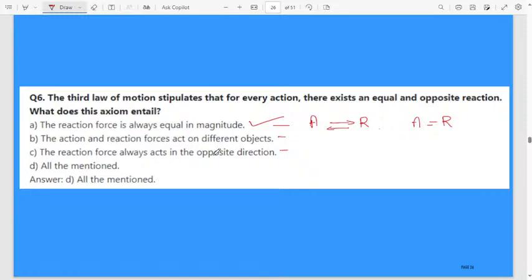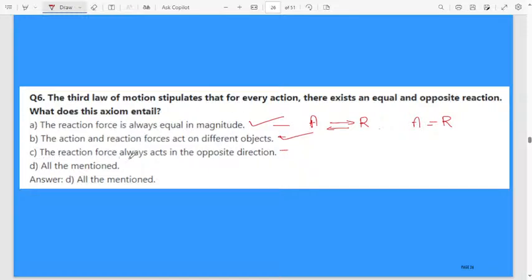When I throw the ball at the wall, it exerts an equal and opposite force. So that's why the ball comes back in the opposite direction. Therefore, in Newton's third law of motion, action and reaction are experienced on different objects also. Sometimes we consider the same object, sometimes two different individual objects. Therefore, this second one also is correct.